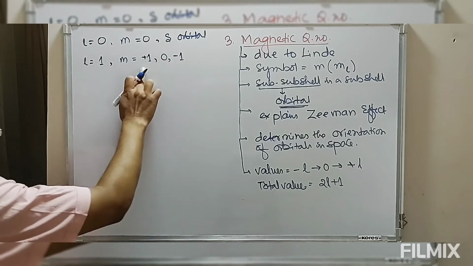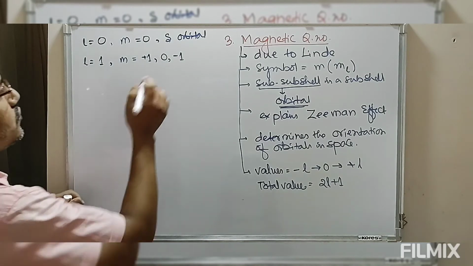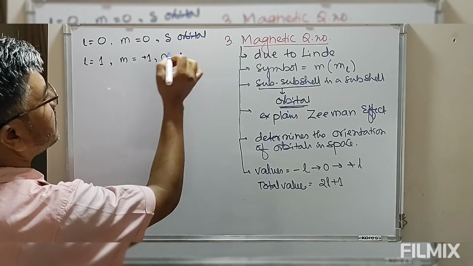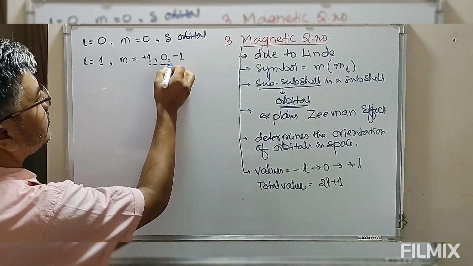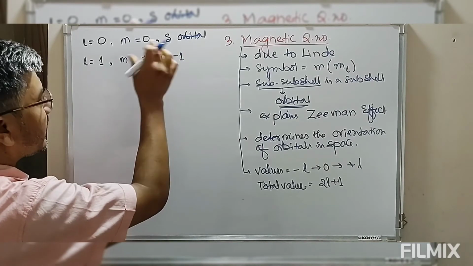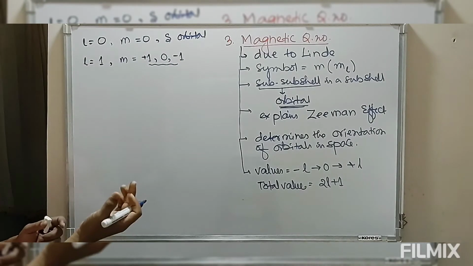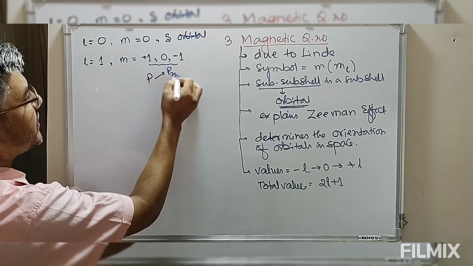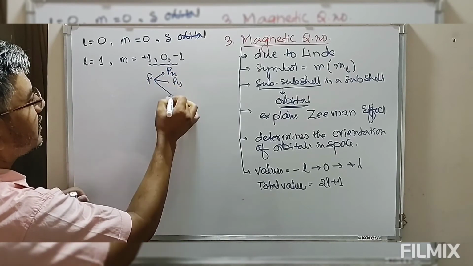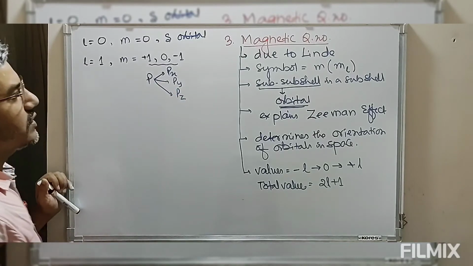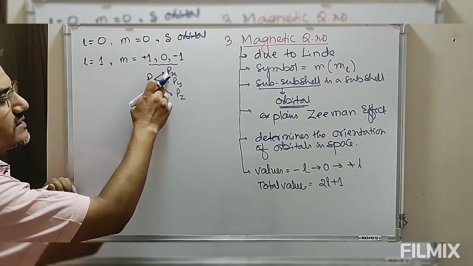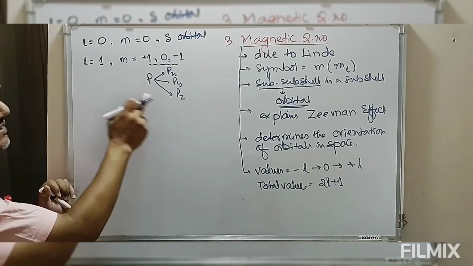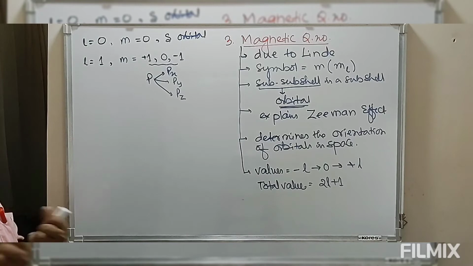So this has three possible orientations, and this is what we call the p orbital. The p subshell has three orientations possible: px, py and pz. One of the lobes of the p orbital is along the x-axis, another along the y-axis, and the other along the z-axis. This represents the orientation of the lobes of the p orbital.